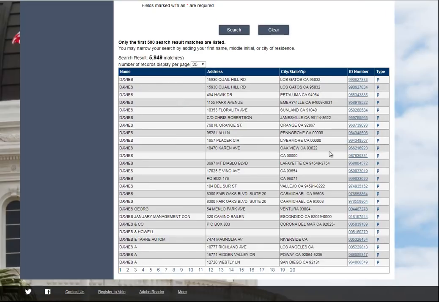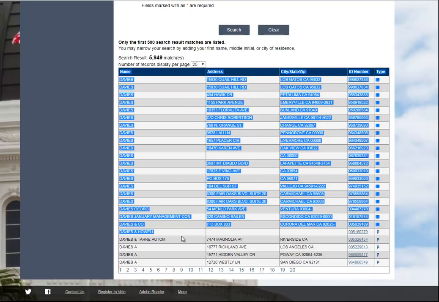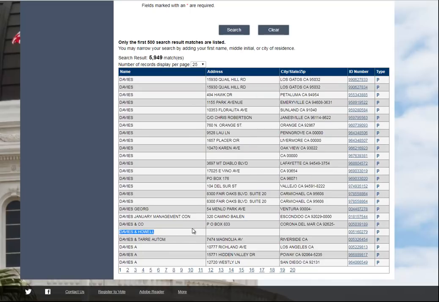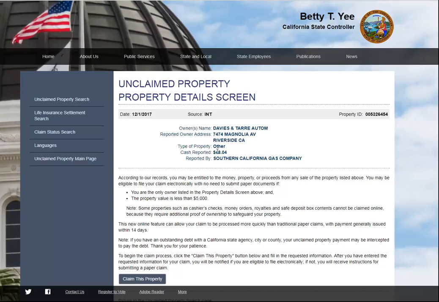The one thing that I didn't mention in the last one with the Bank of Canada, same applies here. Ones that you notice, like this one down here, have no listed address or state. The company that you're going to be submitting the worksheets to won't accept that one. So you just don't click those ones. So over on the ID number on the side here, you're just going to click a name. This one's $48.